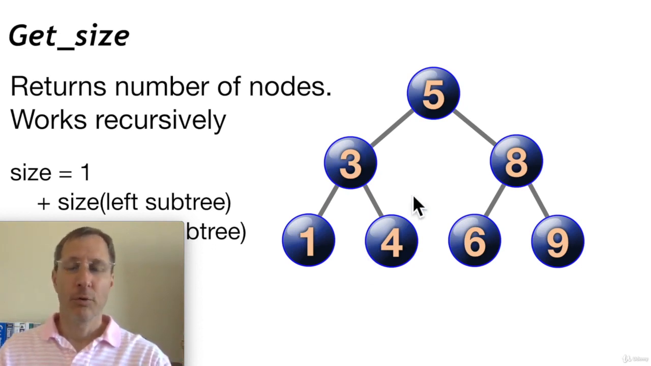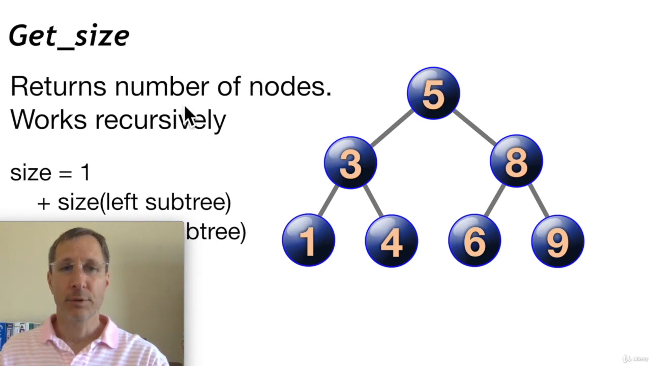Now getSize. Sometimes we may want to find out how many nodes are in a tree. This is a pretty easy operation. The getSize function returns the number of nodes, and it works by using recursion. Actually, most of the functions in trees are recursive. Find, delete, insert, we do them recursively because we continue to call the same function using the same parameter until we find the correct position to execute it. So getSize works the same way. The size is equal to 1 plus the size of the left subtree plus the size of the right subtree.